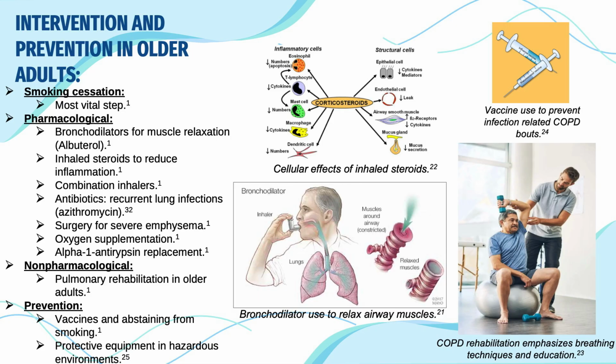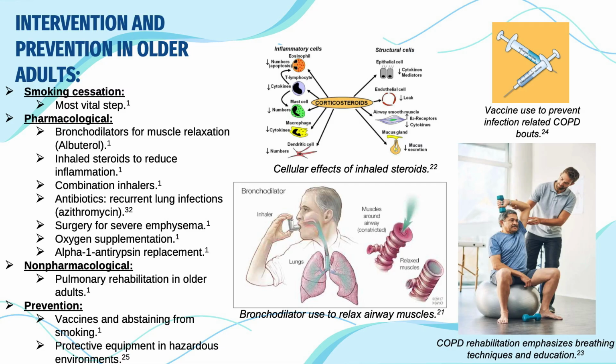Antibiotics may also be used to treat respiratory infections, which exacerbate COPD symptoms. Oxygen supplementation may also be used, and surgery may be performed to remove any damaged sections of the lungs. Importantly, a pharmacological therapy known as azithromycin has been found to be the most effective in those above 65. Pulmonary rehabilitation focusing on COPD education and breathing techniques may be recommended as a non-pharmacological intervention, especially in older adults.